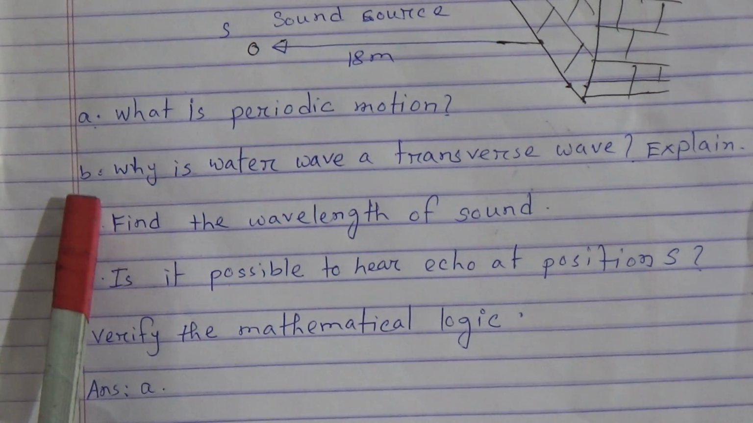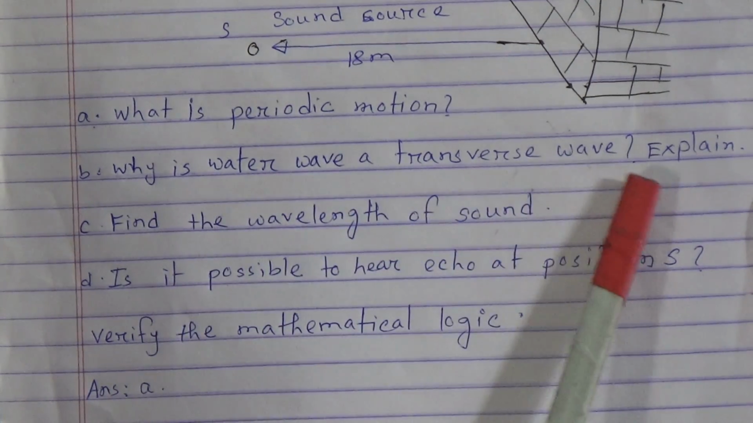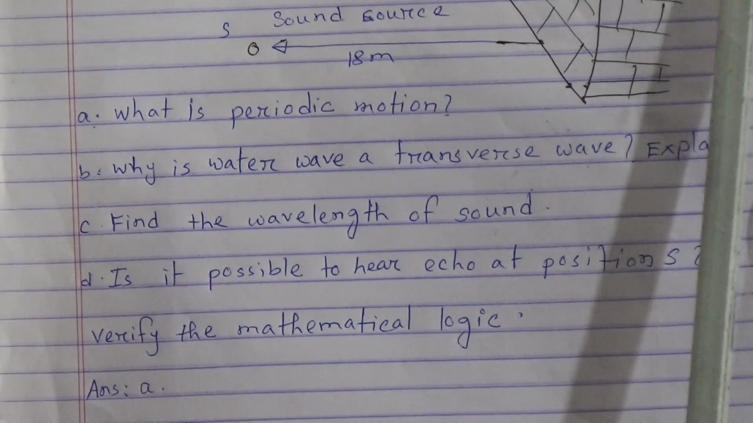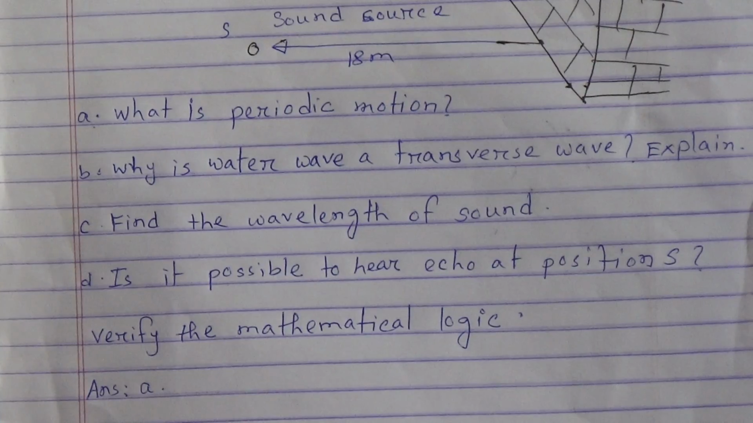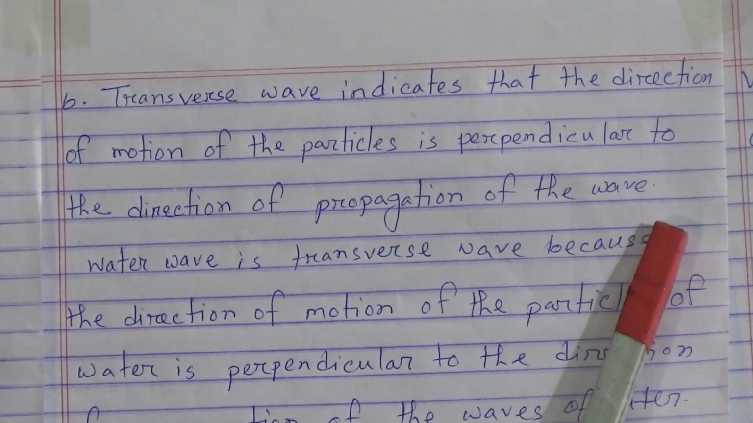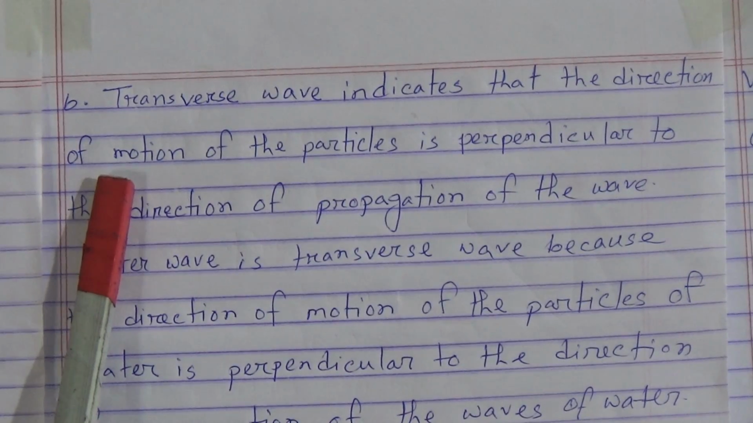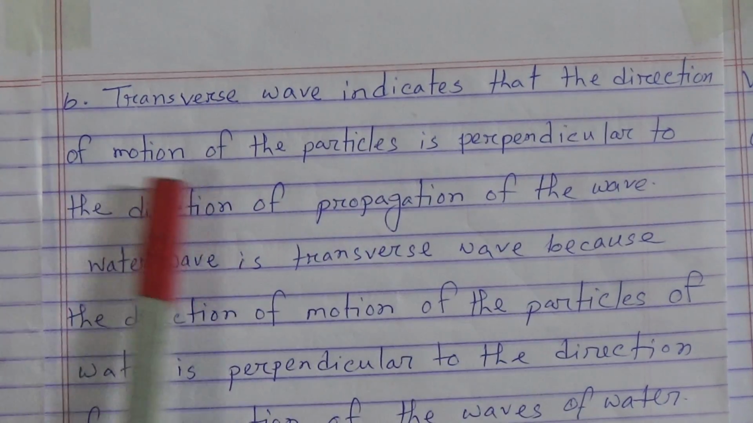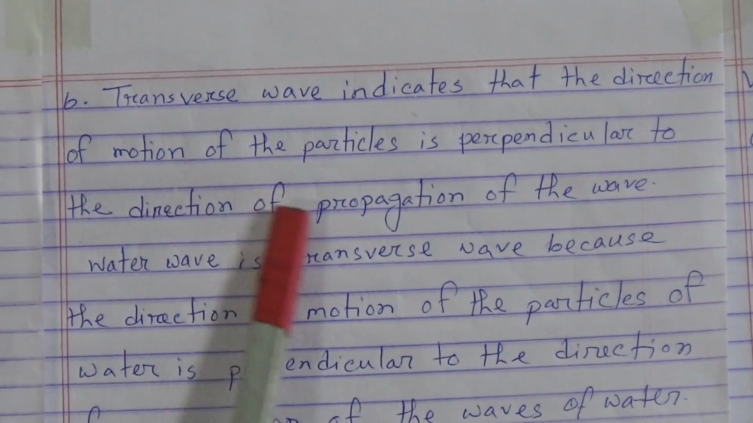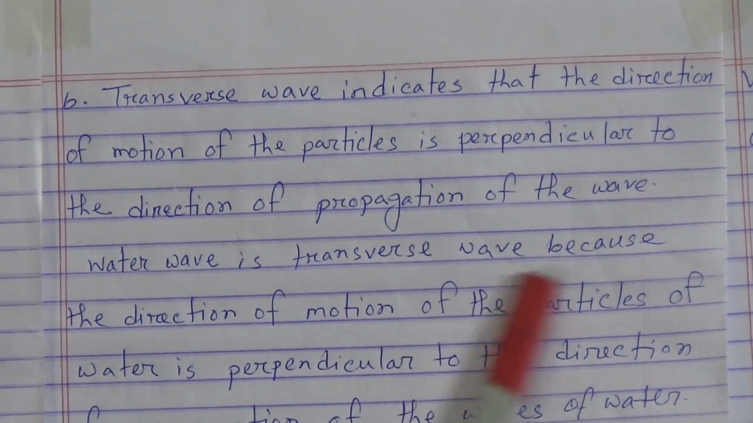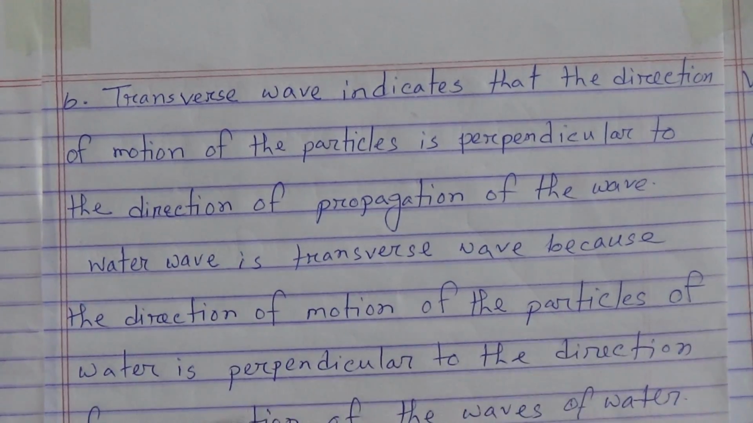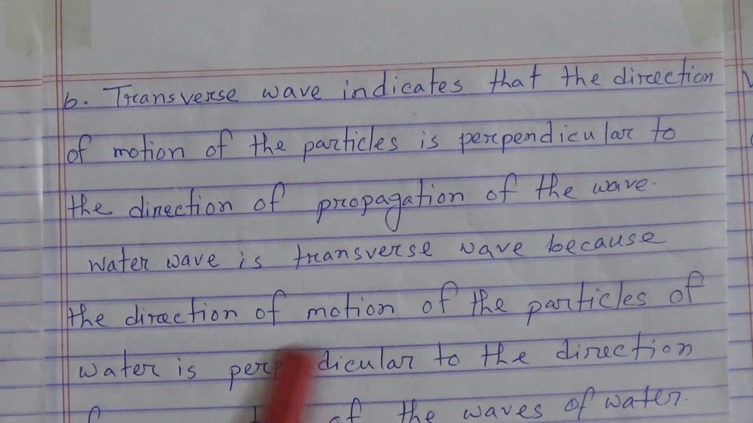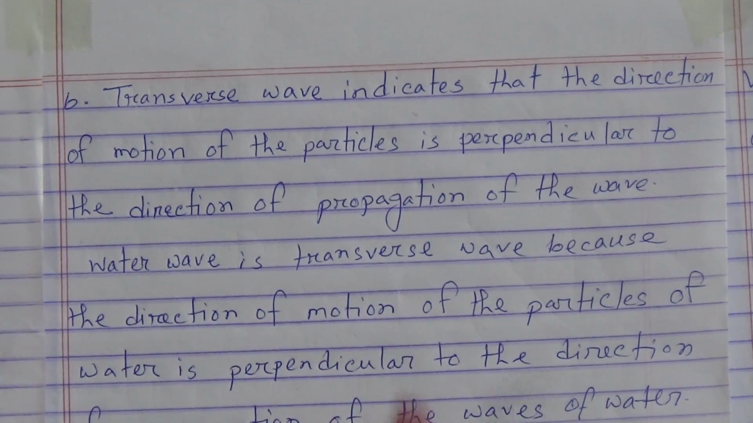Now number B, why is water wave a transverse wave? Explain. Answer: Transverse wave indicates that the direction of motion of the particles is perpendicular to the direction of propagation of the wave. My dear students, at first we have to give the definition of transverse wave. Water wave is a transverse wave because the direction of motion of the particles of water is perpendicular to the direction of propagation of the waves of water. That's why water wave is a transverse wave.